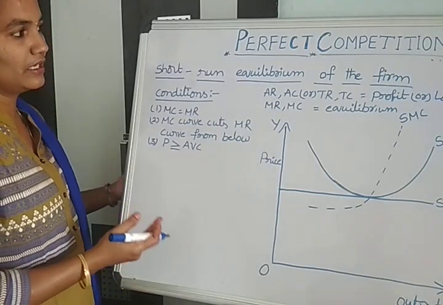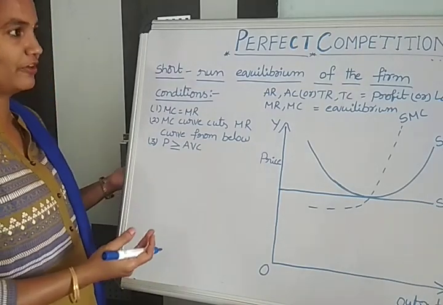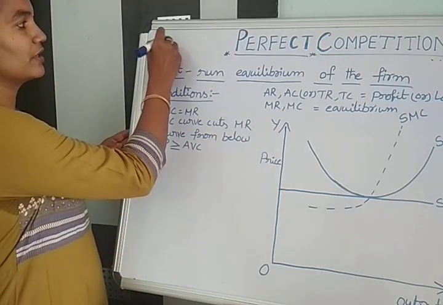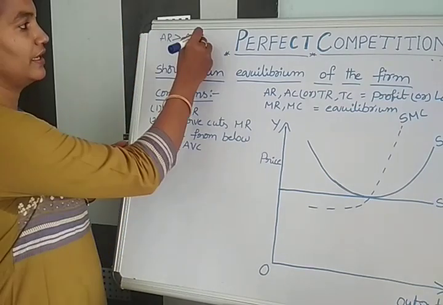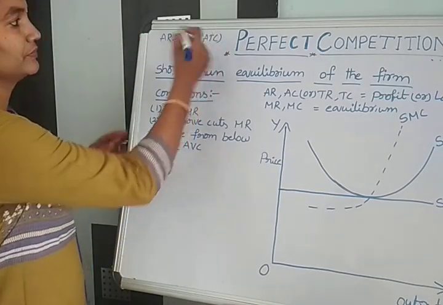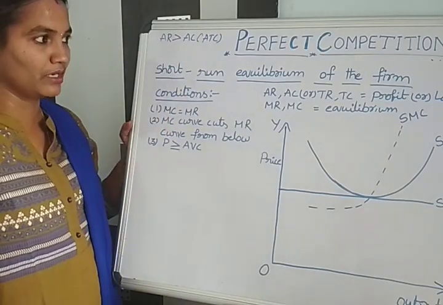So in the last video we already discussed that the firm will be getting supernormal profits when AR is greater than AC or ATC. So here revenue is more than cost, and we can call it supernormal profits.